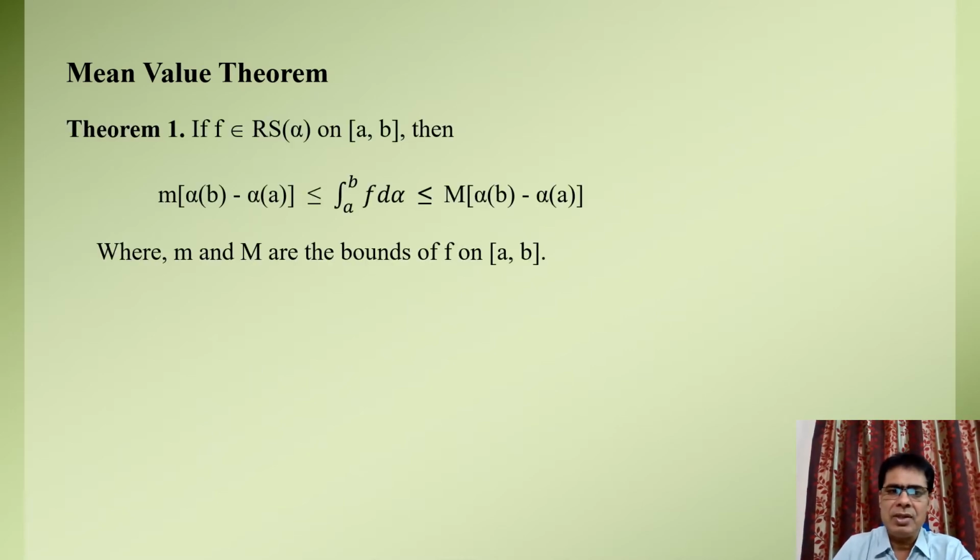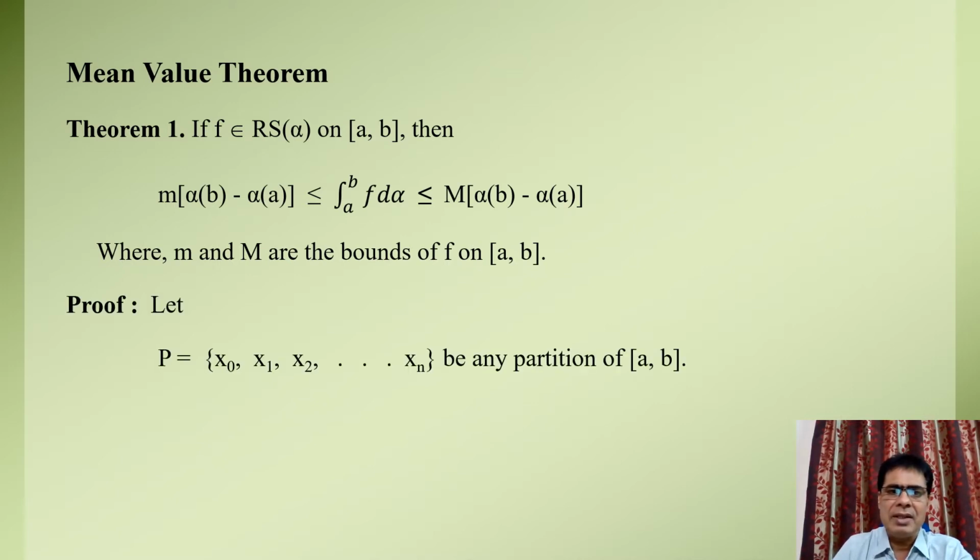थ्योरम फर्स्ट, इस थ्योरम का स्टेटमेंट है: if f be a Riemann-Stieltjes integrable function relative to alpha on the interval AB, then we have to prove that small m times alpha of B minus alpha of A is less than or equal to the Riemann-Stieltjes integral of function f over the limit a to b, and it is less than or equal to capital M into alpha of B minus alpha of A, where small m and capital M are the bounds of function f on the closed interval AB.